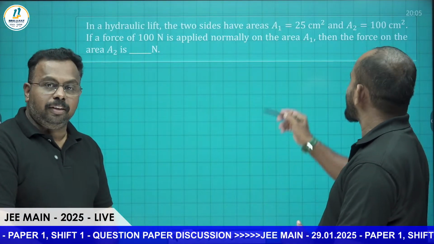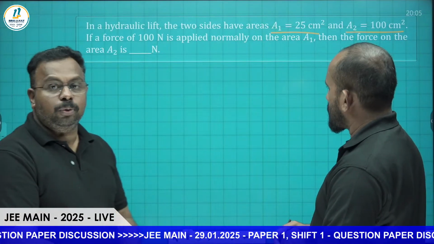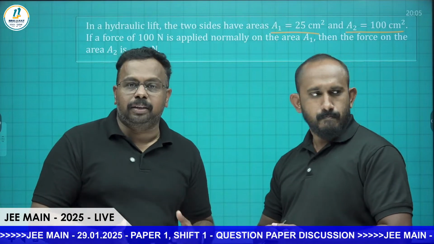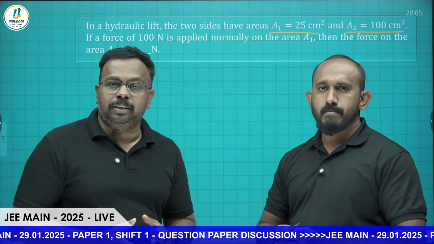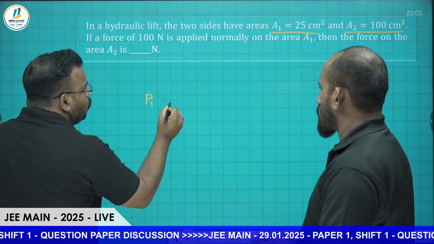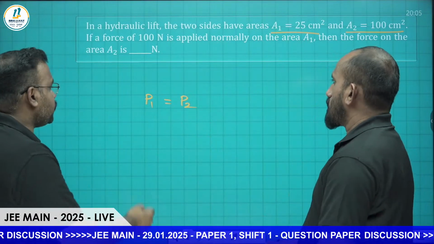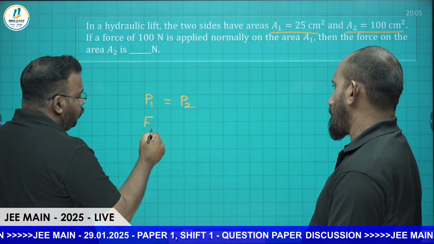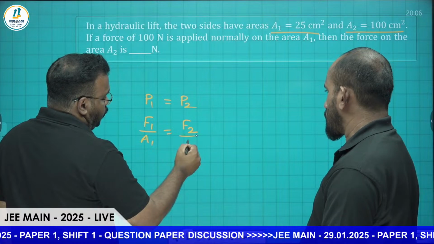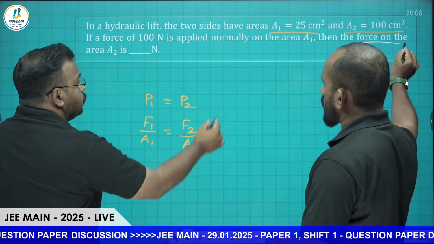Application of Pascal's law. A direct question from Pascal's law, hydraulic lift. What is Pascal's law statement? The pressure applied to an enclosed fluid is transmitted undiminished to every part of the fluid. So pressure P1 is equal to P2. We have two cylinders, one narrow and one broad. Pressure is force by area, so F1 by A1 equals F2 by A2. We have to find the force on area A2.